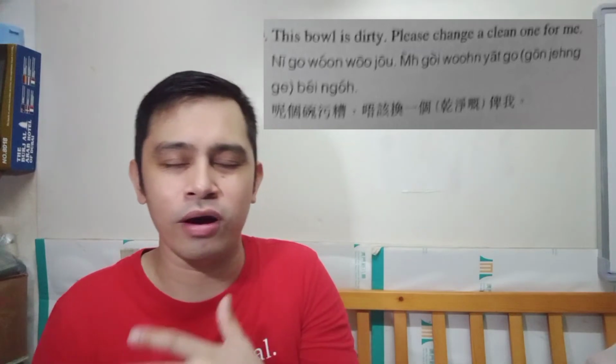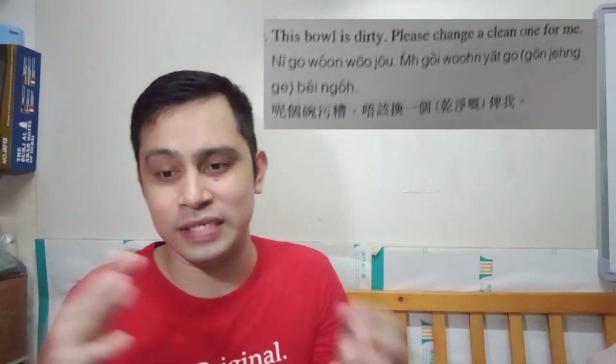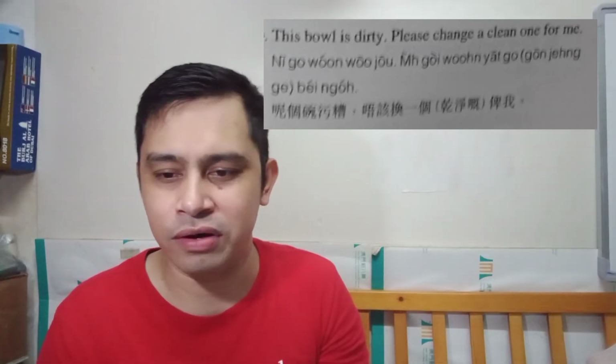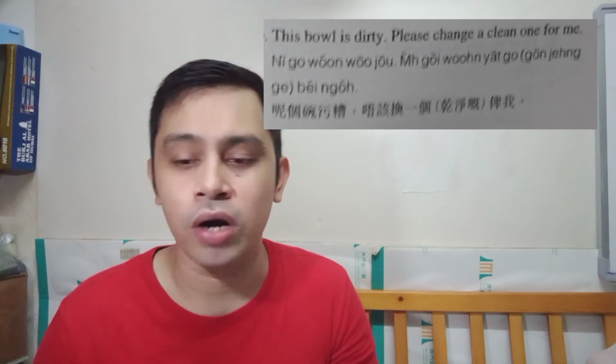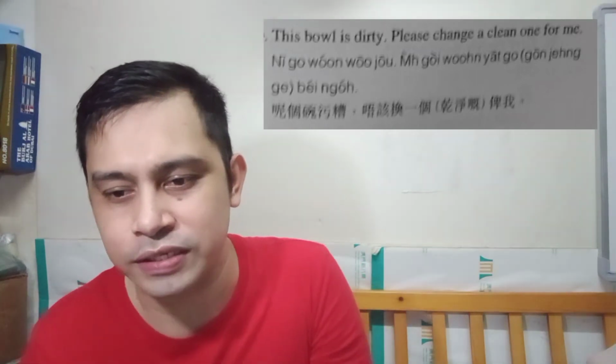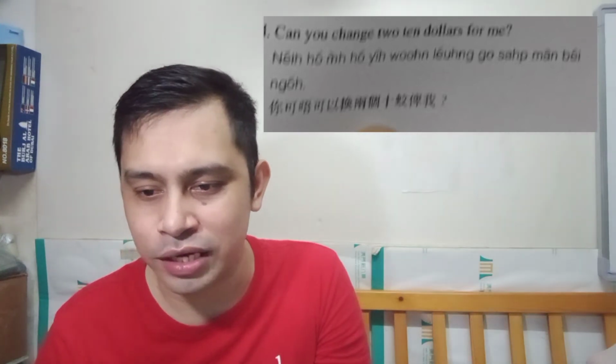So I understood that you are asking to change a dirty one. Of course, the opposite is clean. So you can do away with the word wu chou. No, koncheng ke, koncheng is clean. So ke is something possessive, no, a term. So koncheng ke pengo. So pengo, no, give me or something like for me. So the word pengo is give. So understood na, and it's common sense. Pengo.